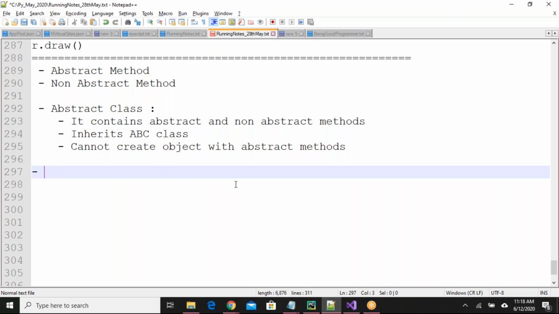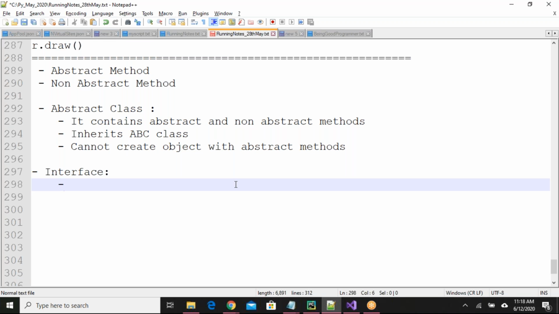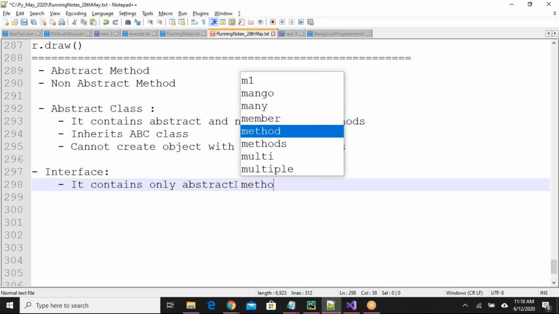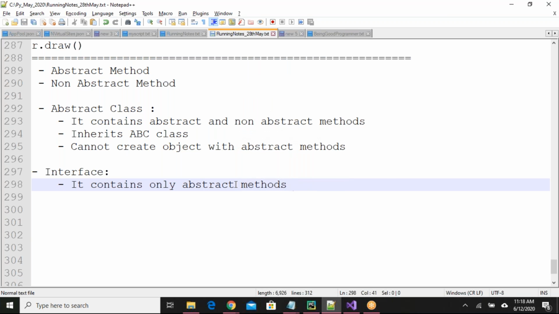Next we need to understand the interface. Interface means it contains only abstract methods. This is what you have to remember, but functionality-wise, the way it works for abstract class and interface, both are the same.